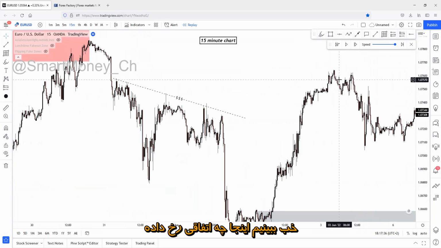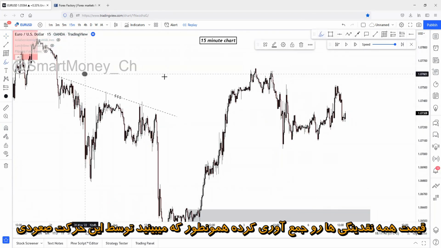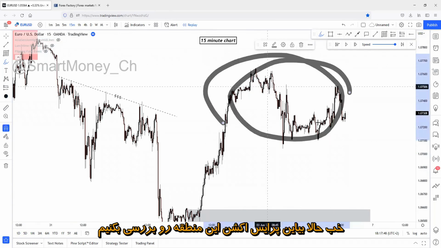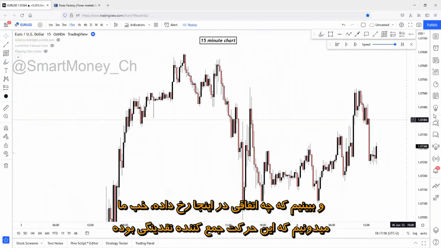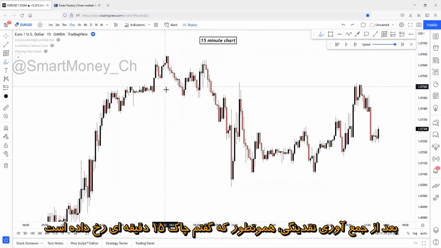Now let's see what has happened here. So here was a sweeping movement, right? Price has swept all of this liquidity, as you can see, with this movement, and after a liquidity sweeping movement, a reversal has happened. So let's break down this price action area and see what has happened here. So we know that this was a liquidity sweeping movement. After a liquidity sweeping movement, as I said on the 15-minute chart, a change of character has happened.